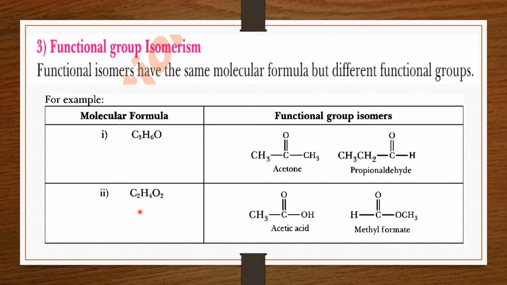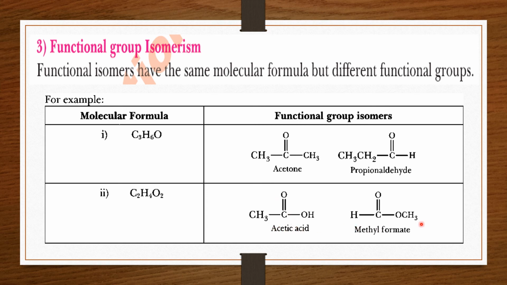In the second case, you can see the example of another molecular formula, C2H4O2, and it can exist in two different families. One is acetic acid. In this case, the number of carbon atoms is 2, hydrogen atoms is 4, and oxygen atoms is 2, but it is an acid.